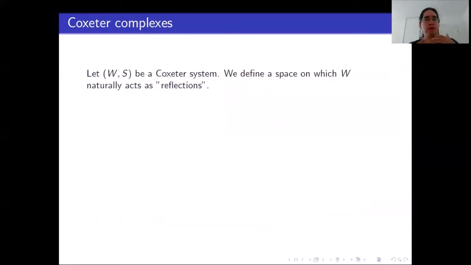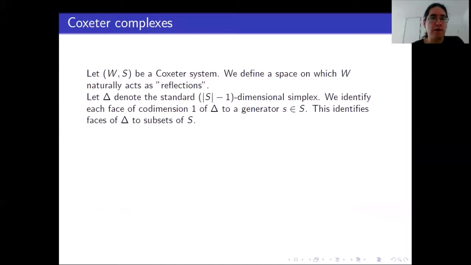Okay, now I want to generalize the previous situation of affine Coxeter groups. So affine Coxeter groups behave nicely when acting on the Euclidean space. So now I want to define a space on which W will naturally act as reflections, also in a nice way. So this is a little bit technical. I need to define something we call a type.